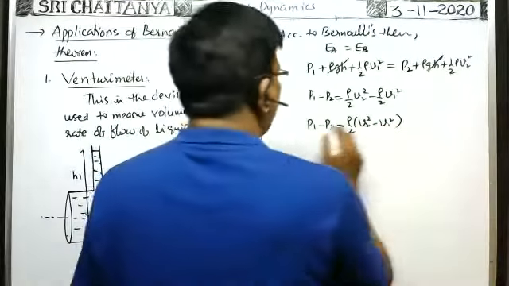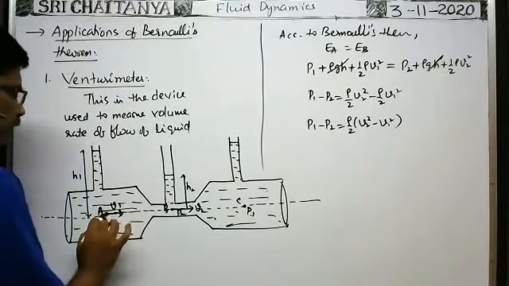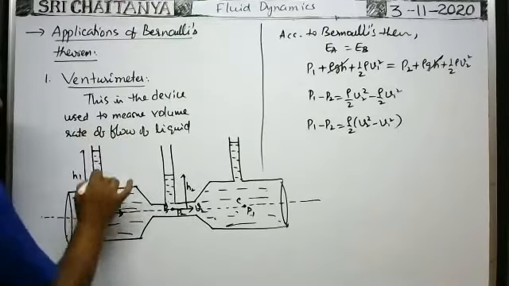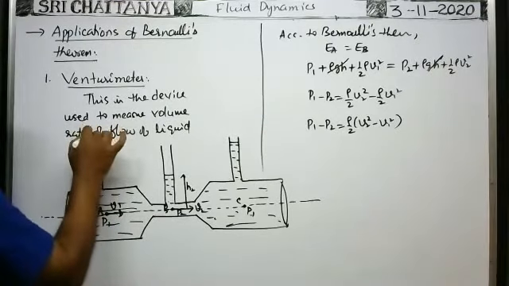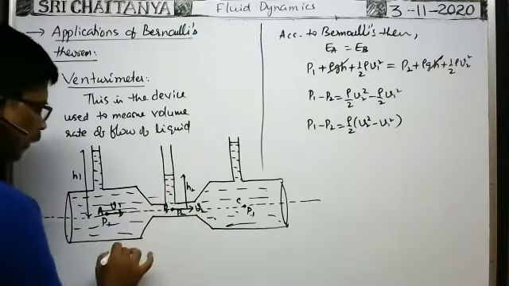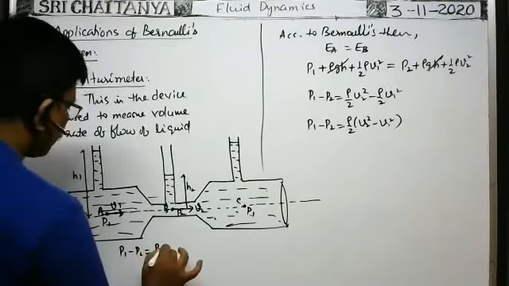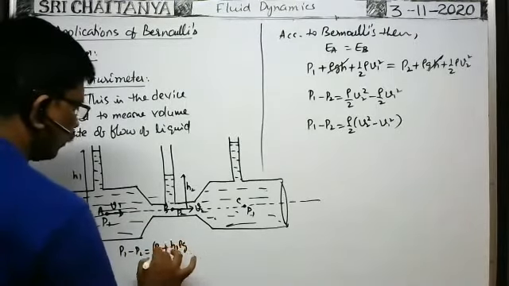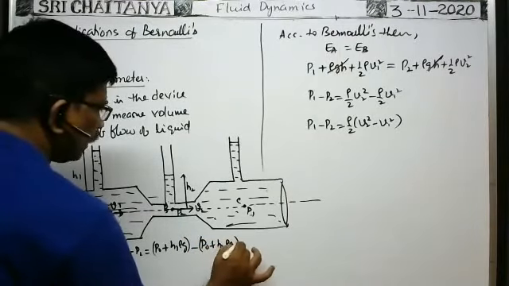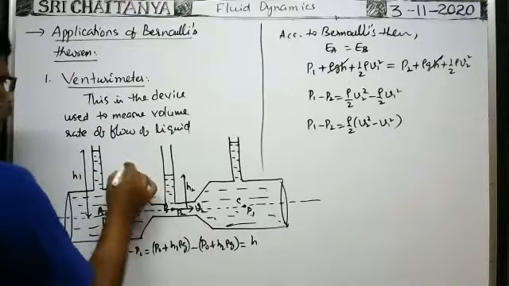Okay, here P1 minus P2 means the pressure difference between this point and this point. At this point pressure is P0 plus H1 rho g, if it is open to atmosphere; here it is P0 plus H2 rho g. Difference P1 minus P2 is equal to, P1 means P0 plus H1 rho g, okay, minus P0 plus H2 rho g, that is equal to H1 minus H2 into rho g.